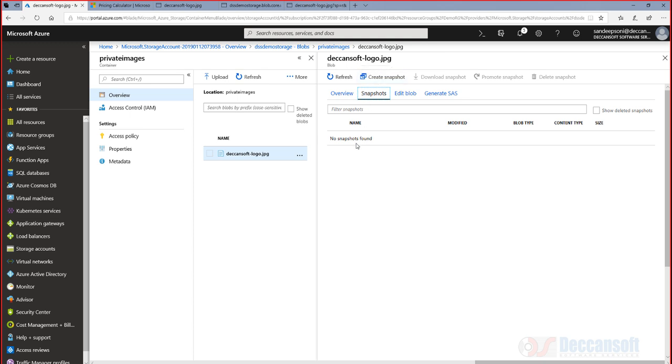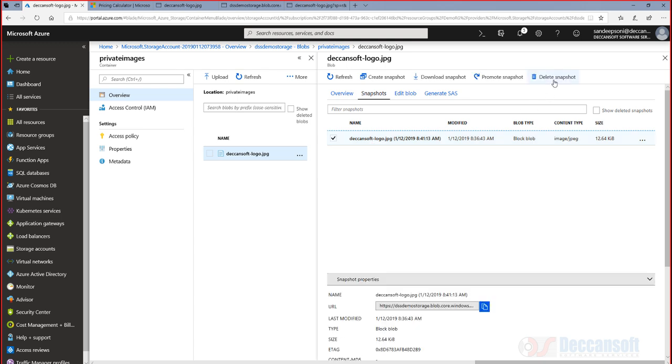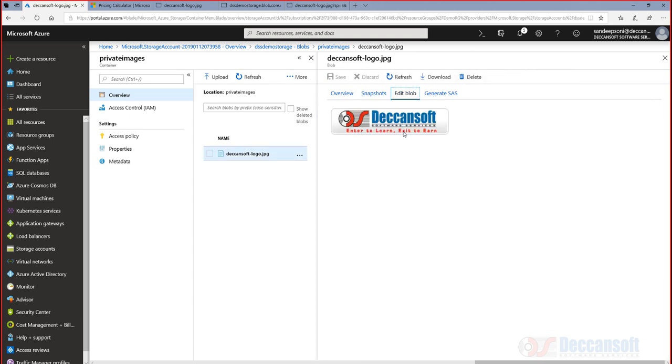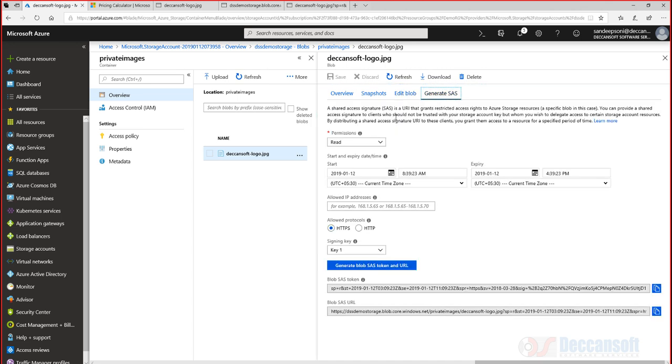And of course you have the ability, if the snapshots are taken, you can always select the snapshot and delete them. Or you get a separate URL for the snapshots, so you can access the snapshot separately. If it is a text based blob, I can even do an edit. This I cannot because it's a binary thing. I cannot do editing of this. But if I upload some text file, I can update that. Generate SAS, I have already explained to you.